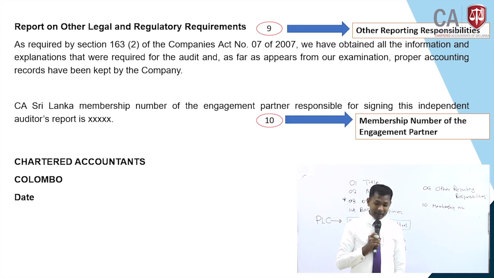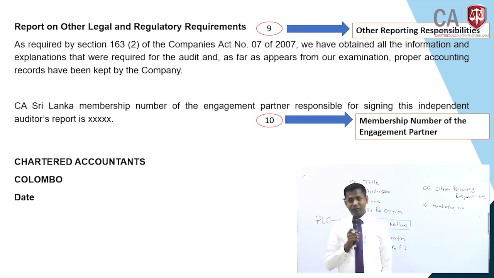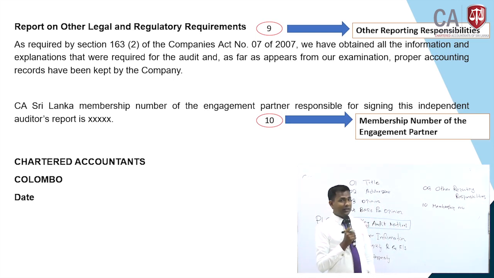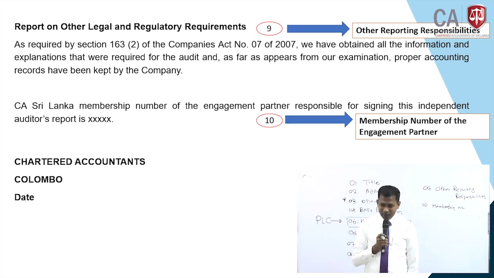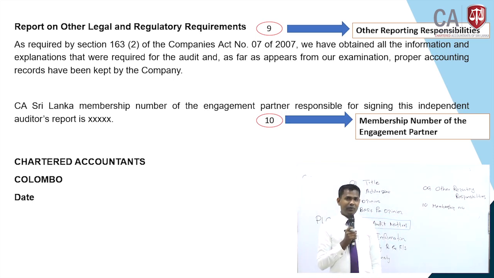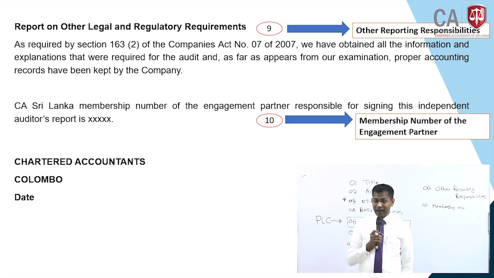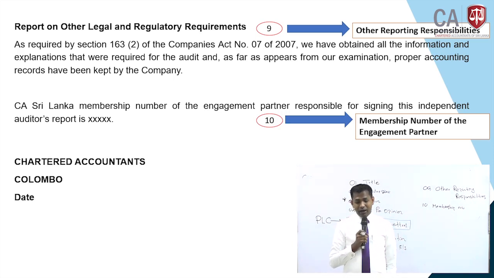And out of 1,000, 2,000, 3,000, 10,000, 20,000 students, at the end of the day every year around 400 to 500 students are becoming chartered accountants and getting the membership number. As I explained in the first webinar, the most important factor of this professional accountancy body is the practicing certificate for you to practice and sign the audit report as auditor. That is the core in Sri Lanka.